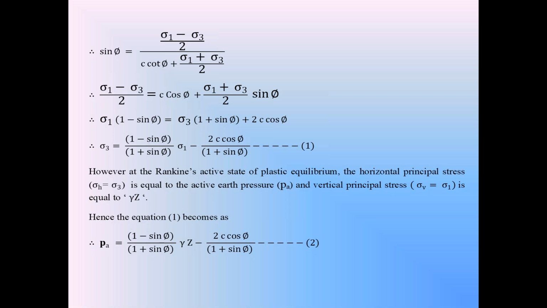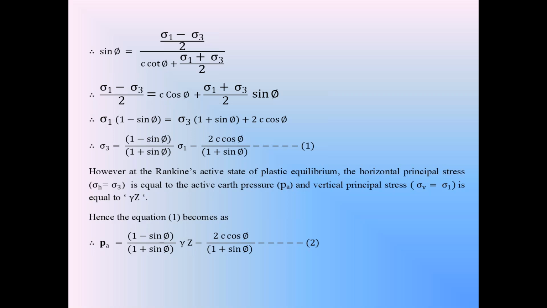Therefore, root of Ka is equal to root of cos square phi divided by (1 plus sin phi) whole square. Therefore, root Ka is equal to cos phi divided by 1 plus sin phi. That is, cos phi divided by 1 plus sin phi is root Ka, whereas (1 minus sin phi) by (1 plus sin phi) is Ka.